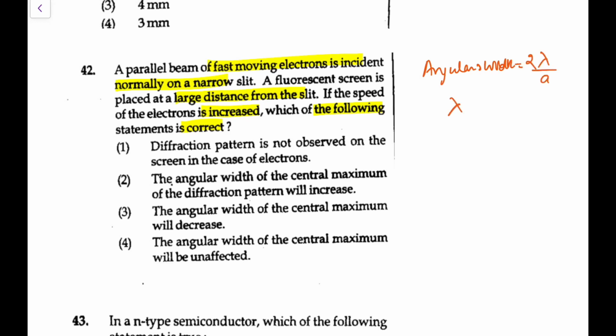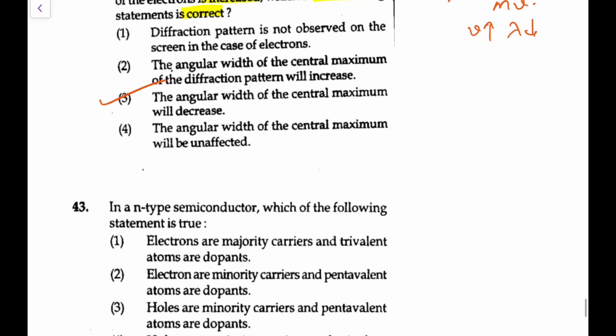And what is lambda? Lambda for an electron working like a light, so lambda would be h upon mv. So if the speed is increased, if v is increased, lambda is decreased, so angular width is going to decrease. So we'll say the third option is the most appropriate one, angular width will decrease.